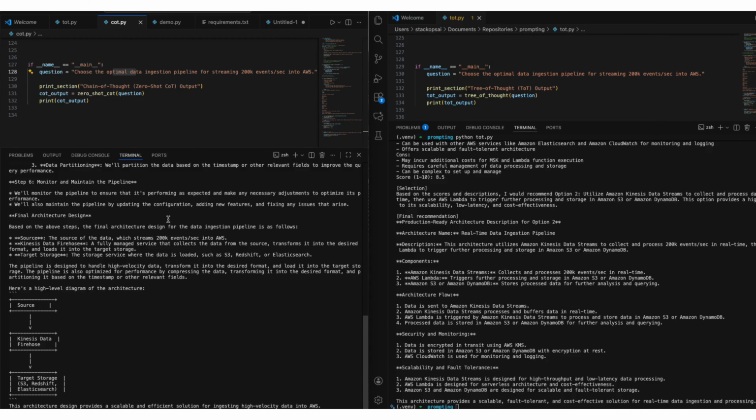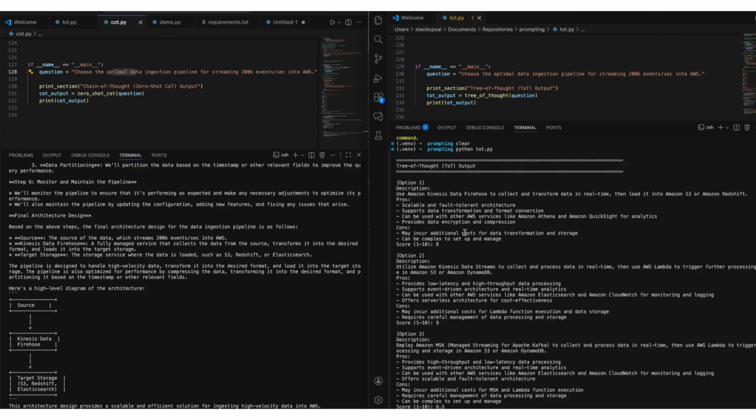The model writes down its reasoning steps in a single path from problem to answer. Let's look at the second output. Straight away, you can see that the structure is completely different. It doesn't start with step 1 or step 2. It starts with option 1, option 2, option 3. So instead of a single reasoning path, the model is exploring multiple candidate solutions.